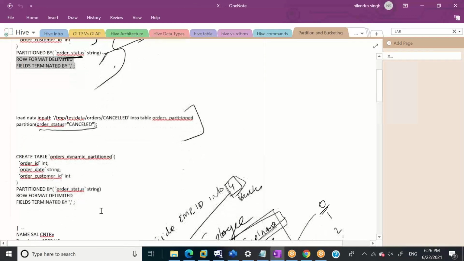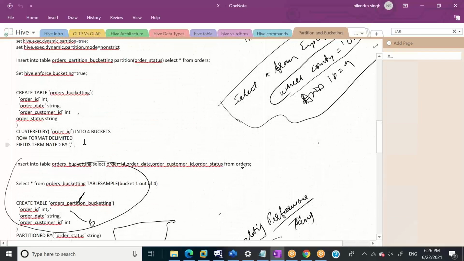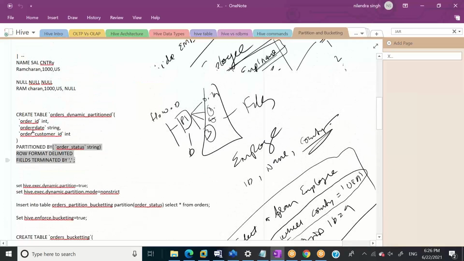Okay, so let's do one thing quickly. This is our orders_partition table.